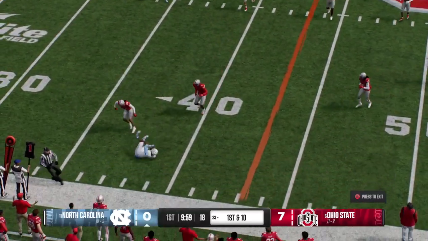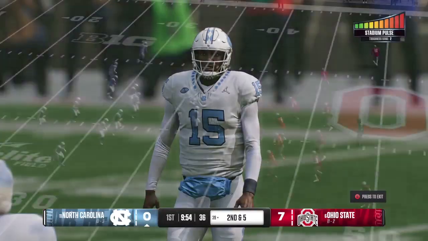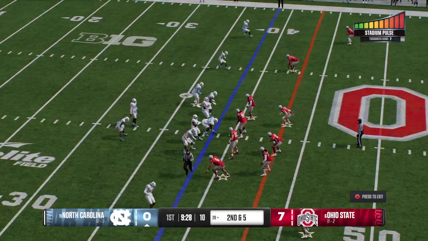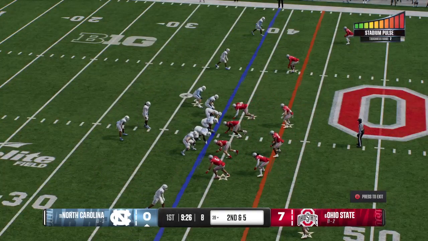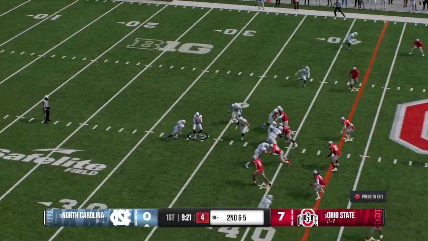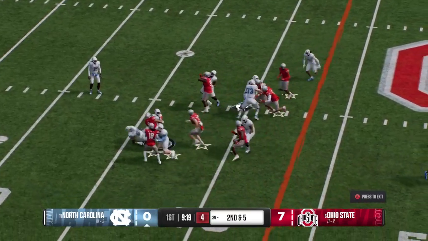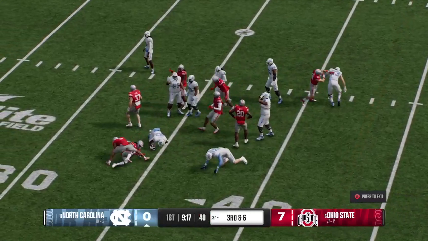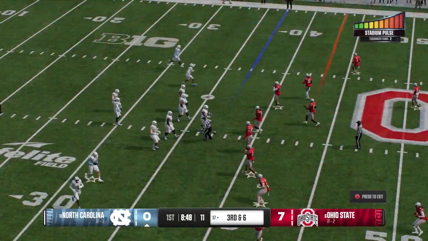First play of the drive, they look to the right. Tackled quickly after the catch. He'll be short of the marker. Second down play coming up for this offense. And they'll run it out of the shotgun. Tackled behind the line. It's a loss of 2.